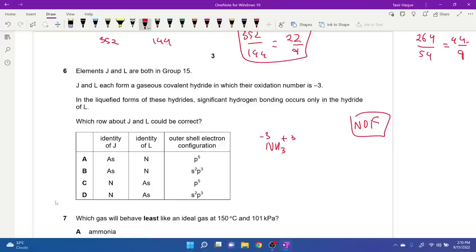This is ammonia. In the liquefied forms of these hydrides, significant hydrogen bonding occurs only in the hydride of L. So L is clearly nitrogen. L has to be nitrogen. It can't be arsenic, okay? So L has to be nitrogen.